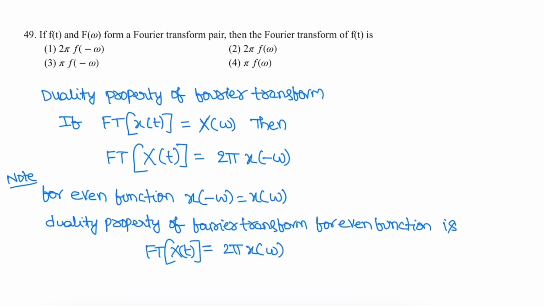Next question. If f of t and F of omega are a Fourier transform pair, then the Fourier transform of F of t is? It's the duality property. If the Fourier transform of small x of t is capital X of omega, then the Fourier transform of capital X of t is 2 pi small x of minus omega. If the signal x of t is an even signal, x of minus omega is x of omega. So the duality property of the Fourier transform for an even function gives 2 pi x of omega, since x of minus omega is equal to x of omega. The correct option is 1.